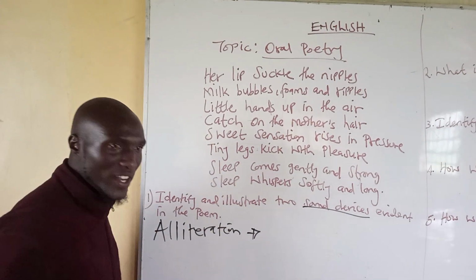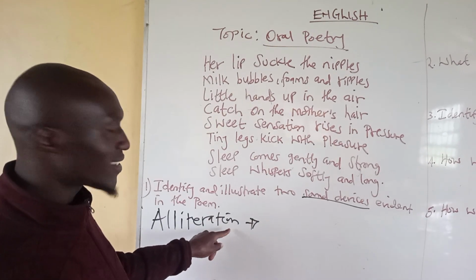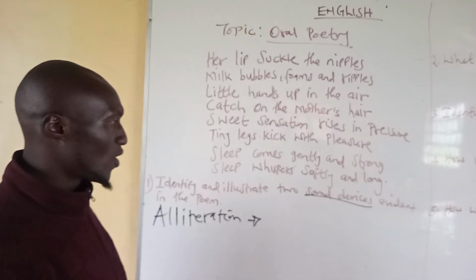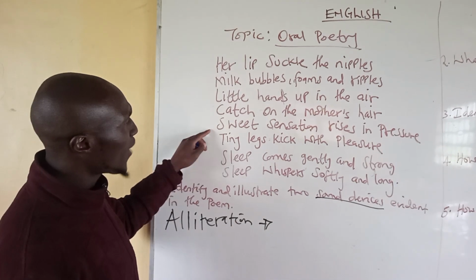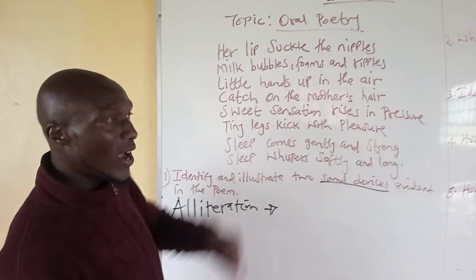Alliteration is the repetition of consonant sound at the beginning of different words which are of close proximity. Meaning that we are going to identify the sound that is similar in different words.